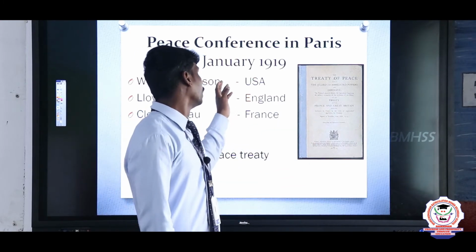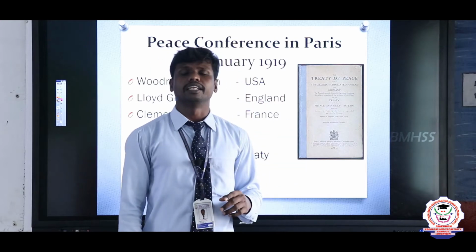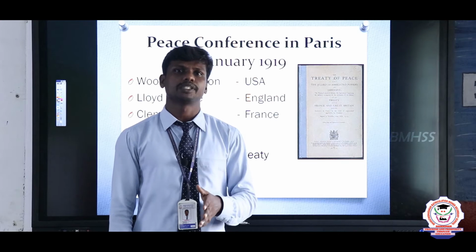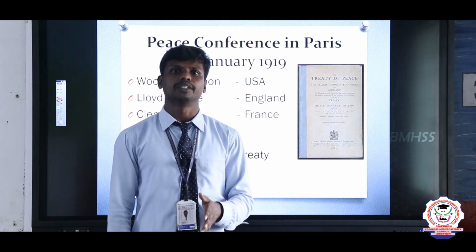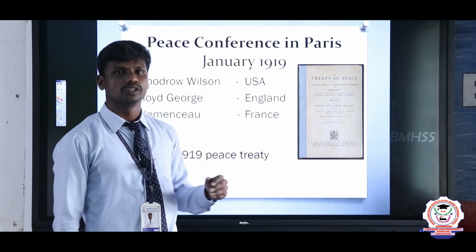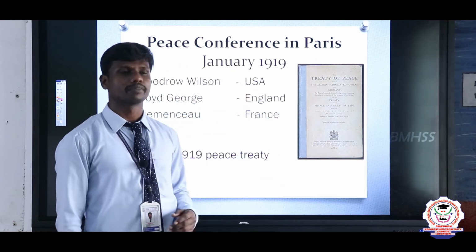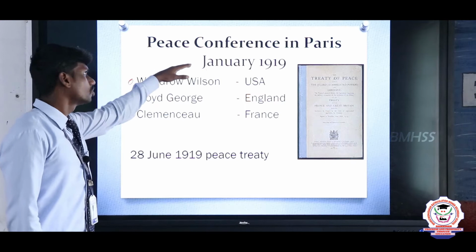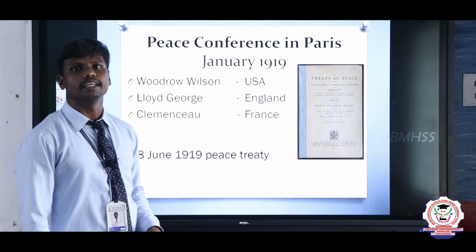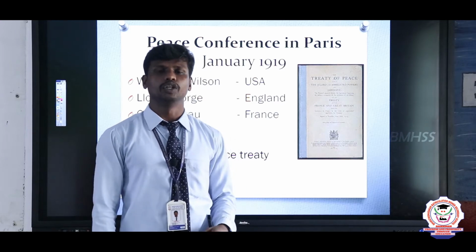It was in the month of January 1919. After the signing of the armistice in November, when the war stopped, two months later the peace conference began, in January 1919. This peace conference ended on 28th June 1919, so it took five months.